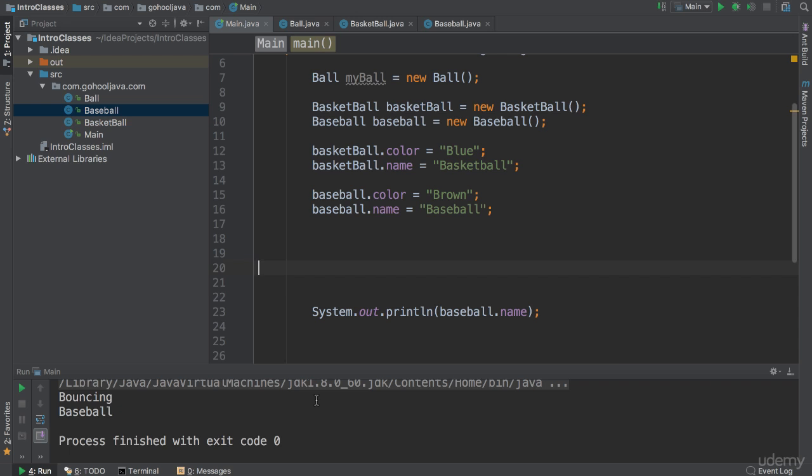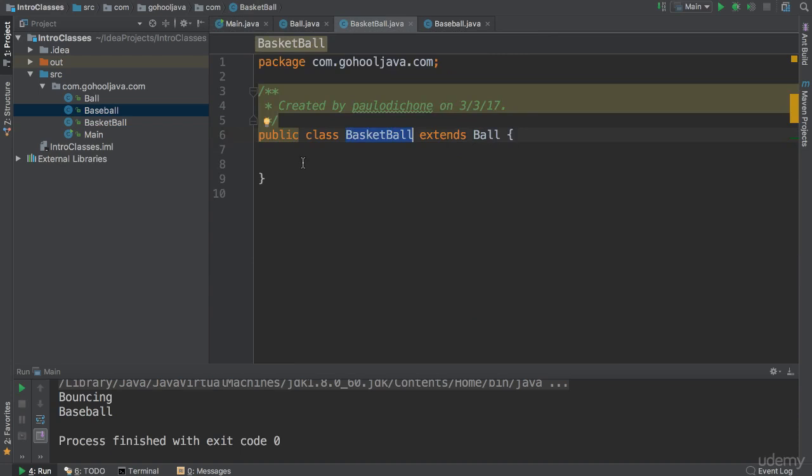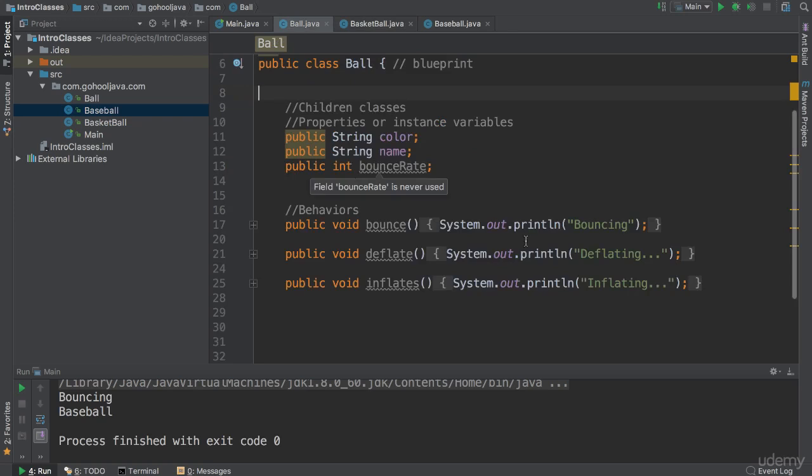We have our own traits, even though we have inherited all of the main traits from our ancestors, from our parents. Okay, the same idea comes here. If we talk about basketball, for instance, as we have here, basketball is just empty. The class itself is very empty. There's nothing in it. But how do we make this basketball unique, right? Because a basketball, for instance, may have different behaviors, even different properties as well, in addition to what we already have from our ball, from our parent class.